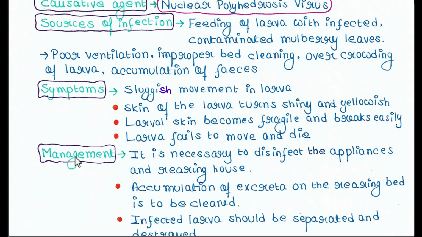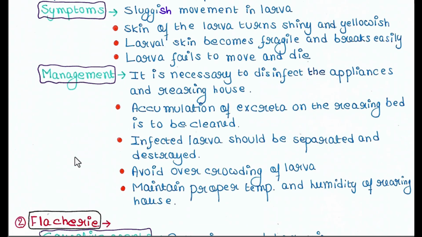Then the management. So it is necessary to disinfect the appliances and rearing house. Accumulation of excreta on the rearing bed is to be cleaned. Infected larvae should be separated and destroyed. Otherwise, they will cause infection in other larvae. Avoid overcrowding of larvae. Maintain proper temperature and humidity of rearing house.